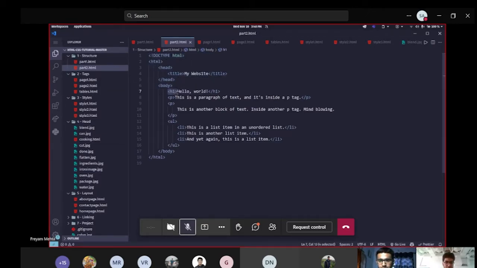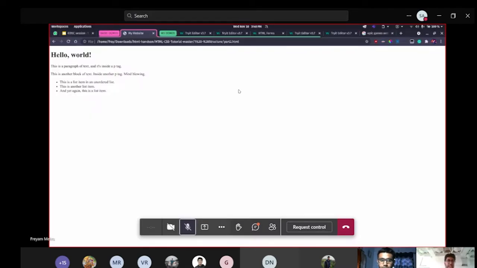If people here are familiar with Markdown syntax, remember, you have one hashtag, and if you put a hashtag and some text, it's going to become very big. So really, H1 stands for header 1 text. Similarly, you have H2, H3, H4 till H6. I'll just show you right now.